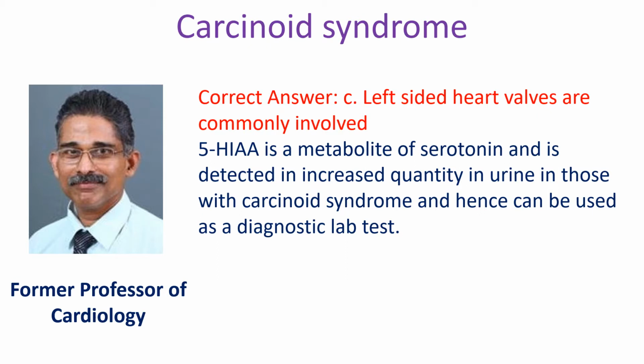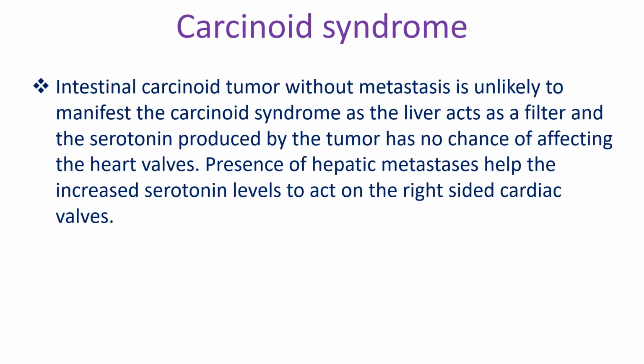Left-sided heart valves are commonly involved. 5-HIAA is a metabolite of serotonin and is detected in increased quantity in urine in those with carcinoid syndrome and hence can be used as a diagnostic lab test. Intestinal carcinoid tumor without metastasis is unlikely to manifest the carcinoid syndrome as the liver acts as a filter and the serotonin produced by the tumor has no chance of affecting the heart valves. Presence of hepatic metastasis helps the increased serotonin levels to act on the right-sided cardiac valves.